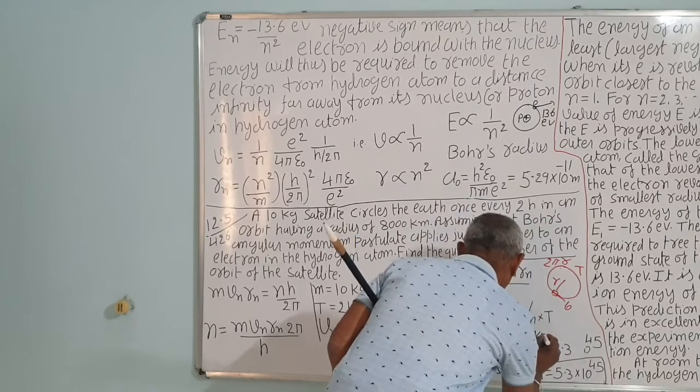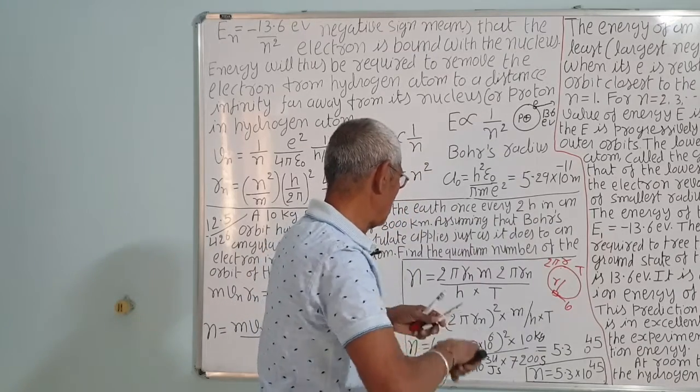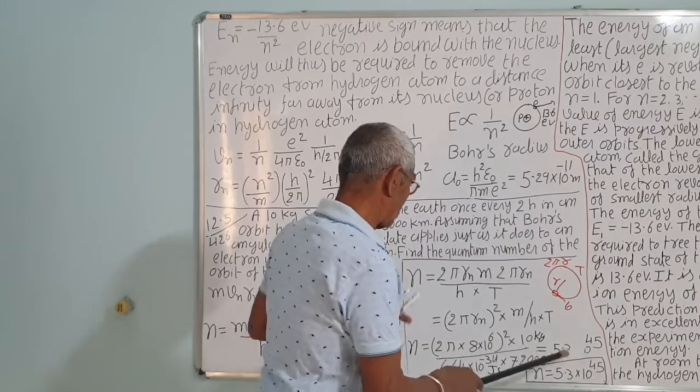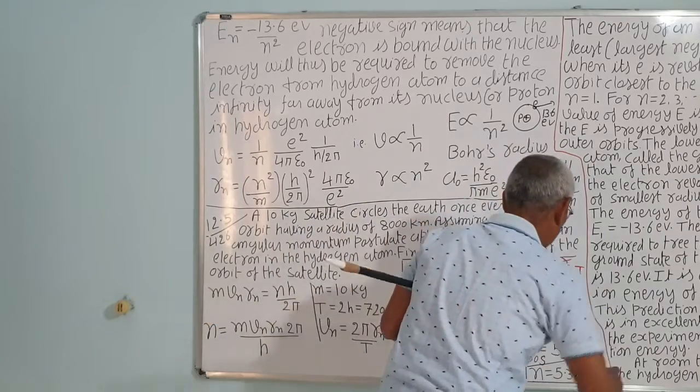You write the unit. That comes to about 5.3 into 10 raised to power 45, very high.